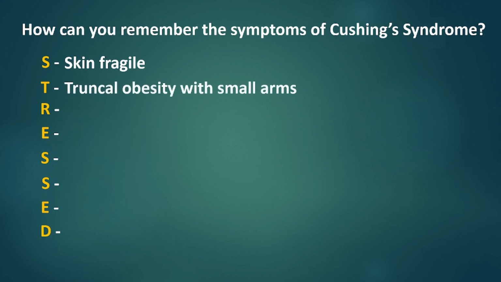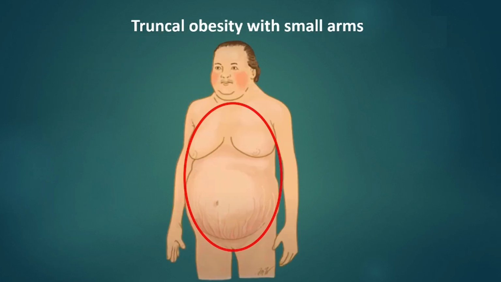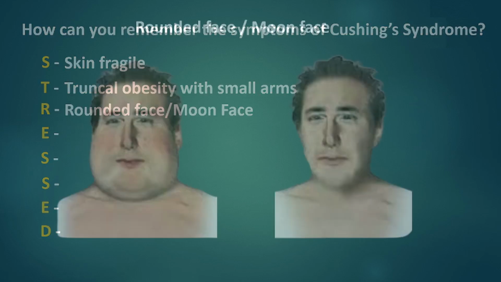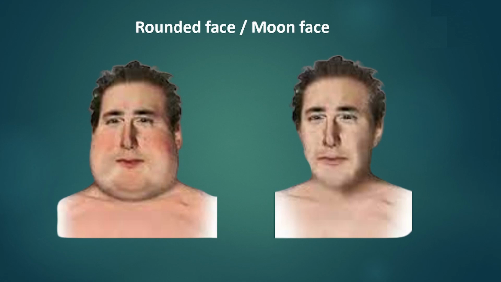T for truncal obesity with small arms. The trunk covers from the chest down to the pelvis. Cortisol in the presence of relatively high glucose concentrations can promote the deposition of central body fat while the extremities waste, causing thin arms and feet. R for rounded face, also known as moon face. Here is a picture in comparison with moon face.